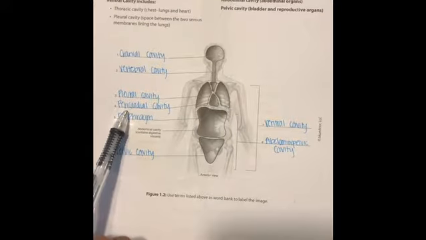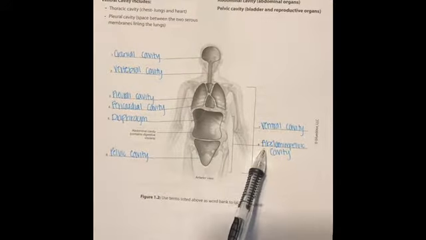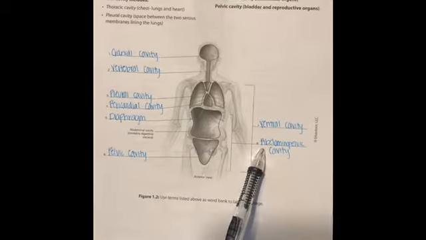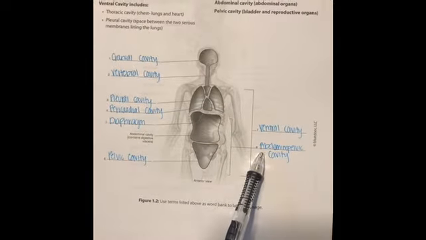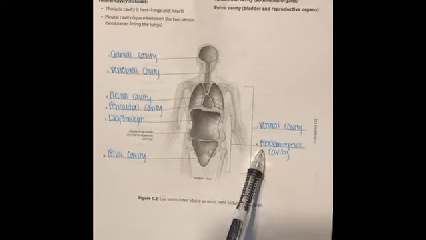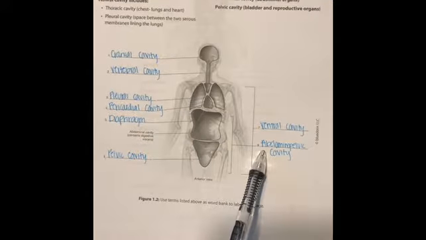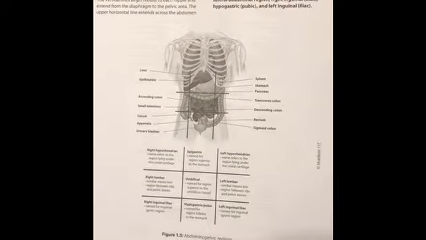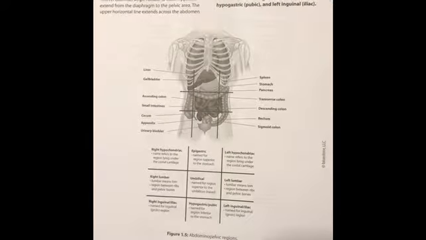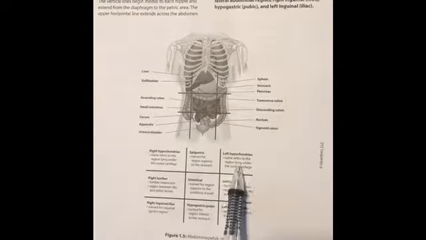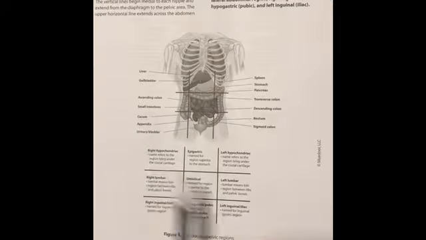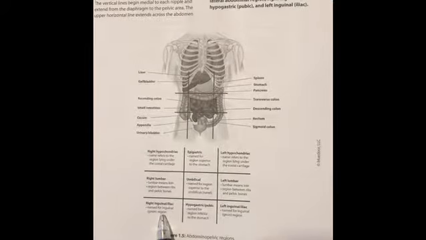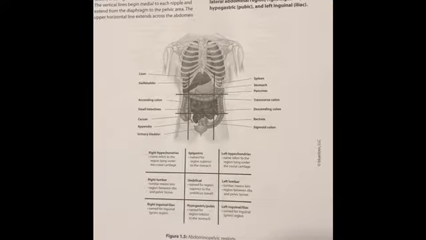The abdominopelvic cavity is the cavity that houses many major organs such as the stomach, liver, gallbladder, spleen, pancreas, small intestines, kidneys, and large intestine. The abdominal cavity can be further broken down into quadrants, such as the upper left and right and lower left and right, or it could be divided into 9 portions called regions.